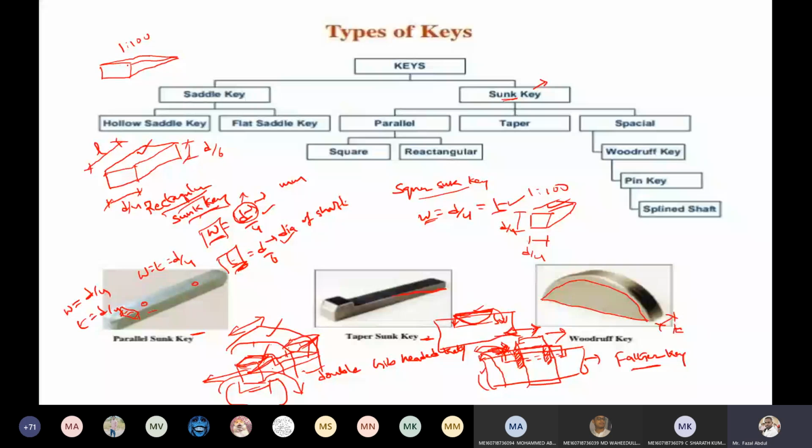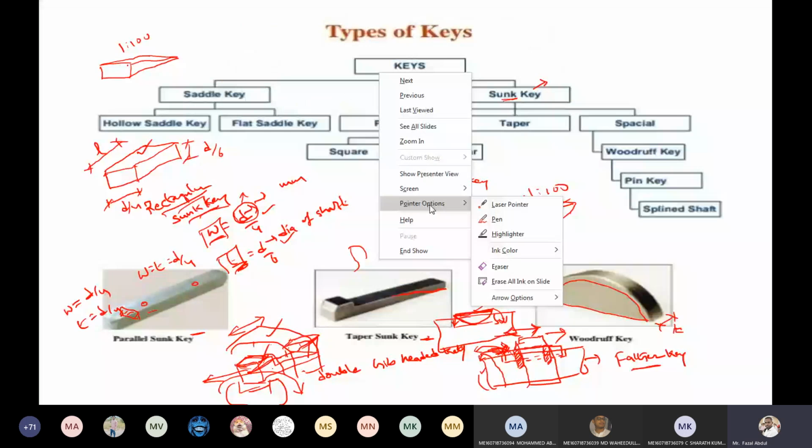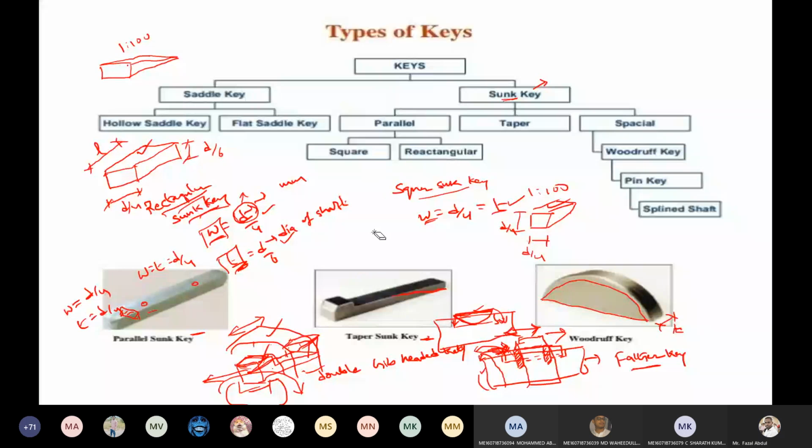Here I'm drawing it. Suppose the shaft is like this. Here you provide the recess, and at this section we insert the Woodruff key.